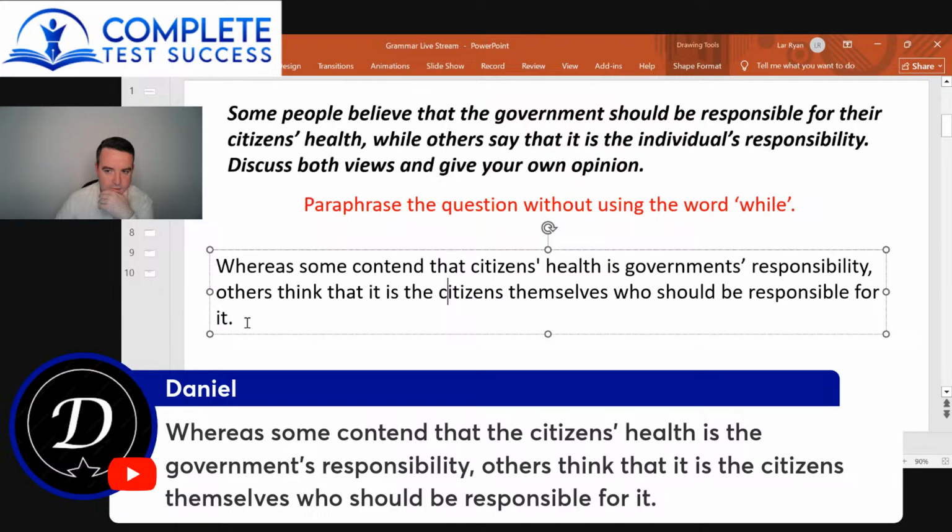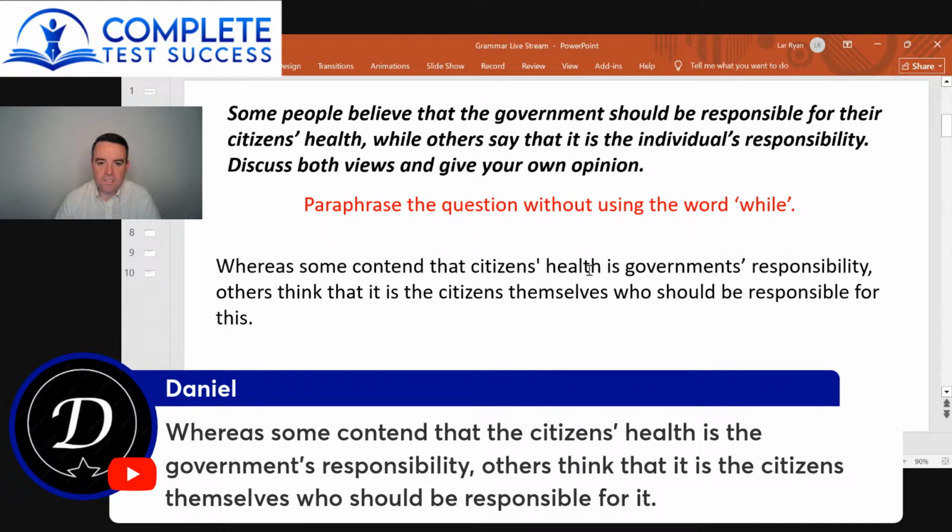So what is it? Responsible for it. Citizens' health. The responsibility for, should be responsible for this. So yeah, just be careful with the article. Especially we see this mistake a lot with government.